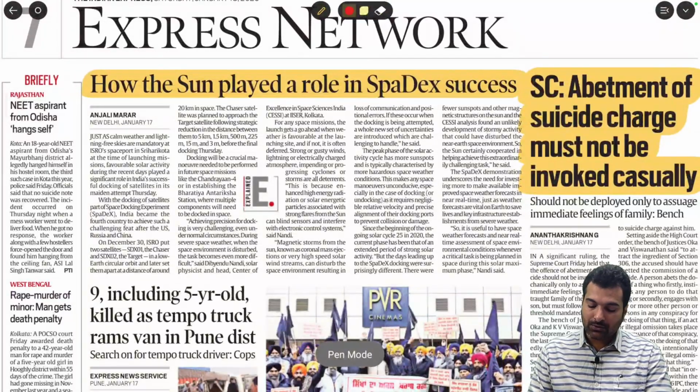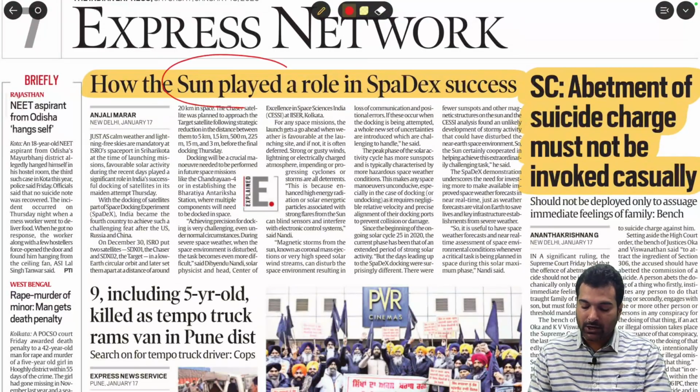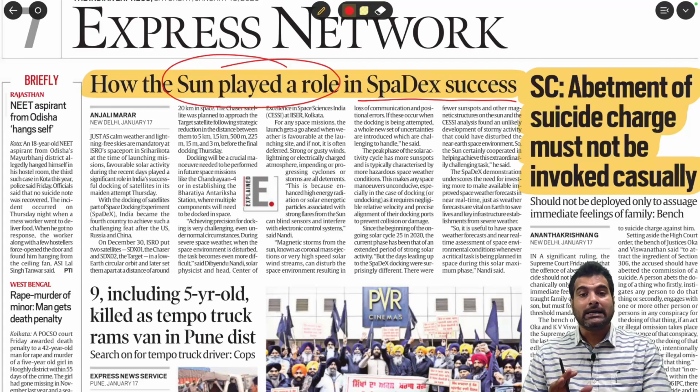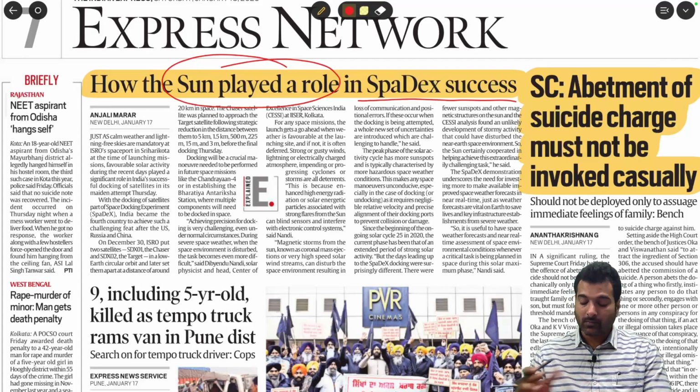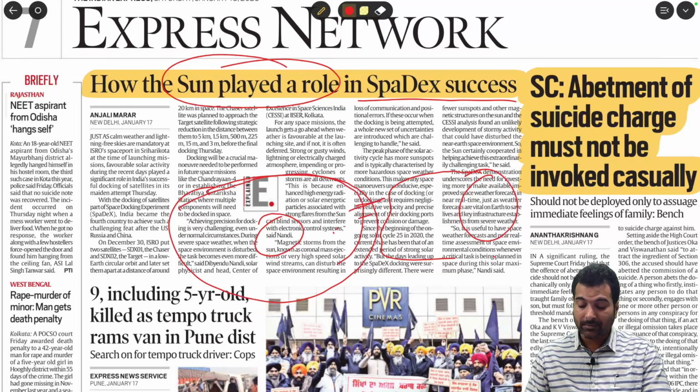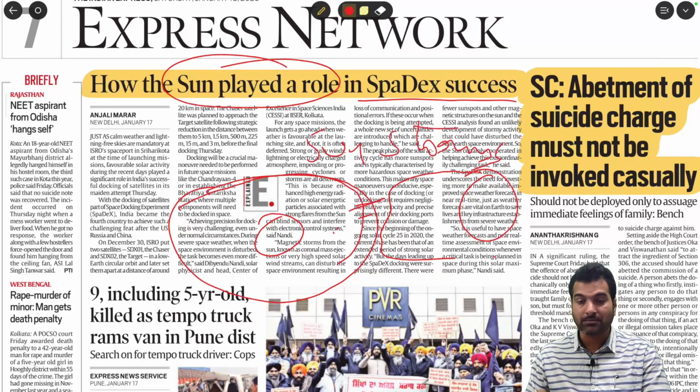See here, this is with respect to science and technology. How the sun played a role in SPADEX success. As you all know, if this is the earth and this is the sun, we have the earth's magnetic field, right, and we have the sun's magnetic field. The earth's magnetic field protects the inner atmosphere from the sun's magnetic storms.